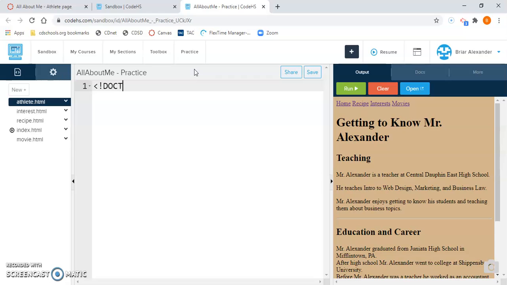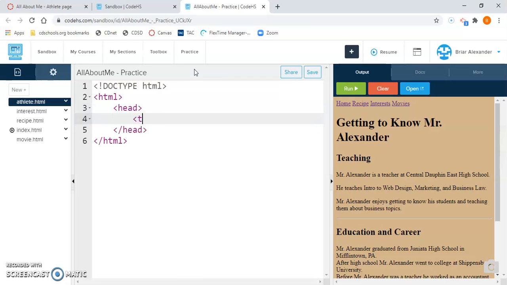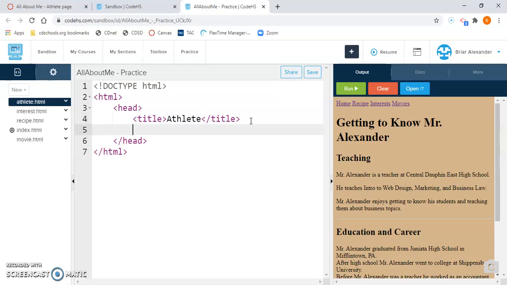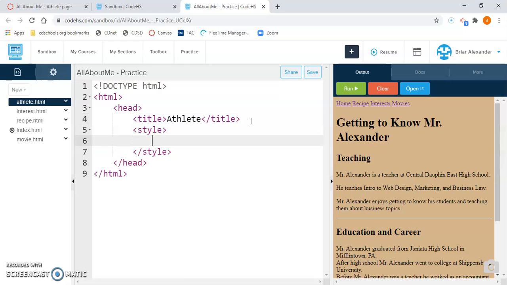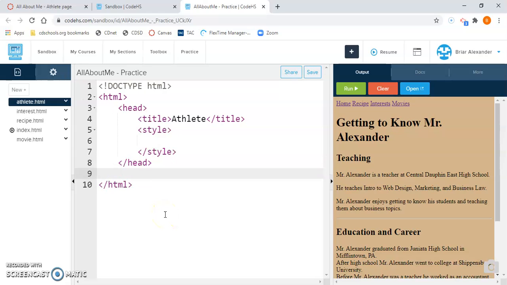So the first thing I put in is my doc type tag. And I will put in my HTML tags. Notice how CodeHS puts in the closing tags for me. Then I will put in my head tag, my title tag. Now the title for this page, we're just going to say athlete. Click to the right of your closing title tag and put in your style tags. Now we're not ready to add anything there yet, but we will eventually. Then you'll want to click to the right of your closing head tag, hit enter, and put in your body tags. We save it.